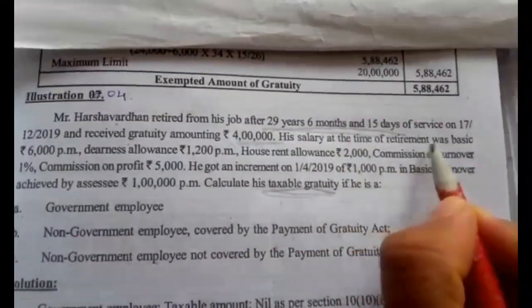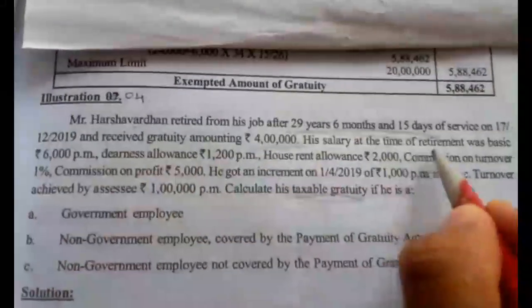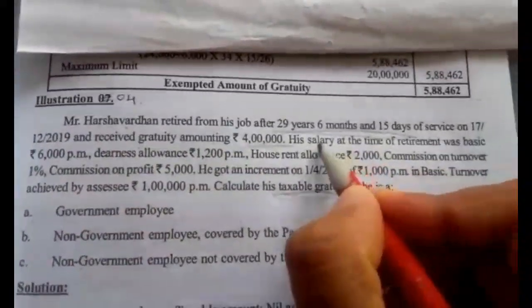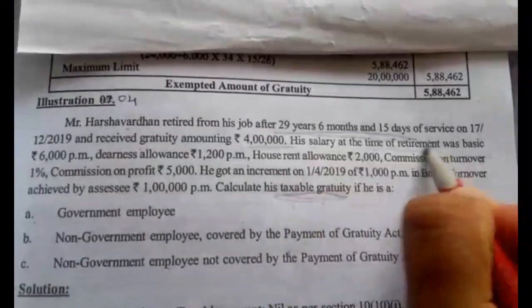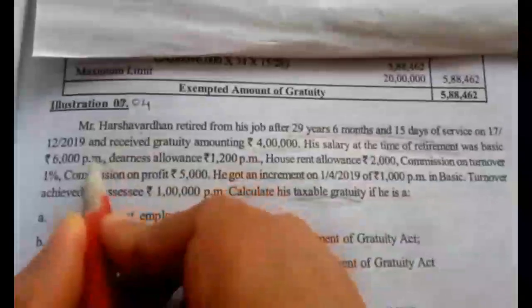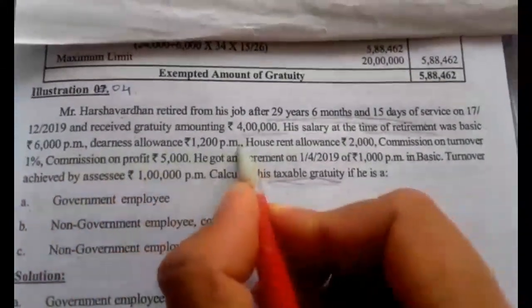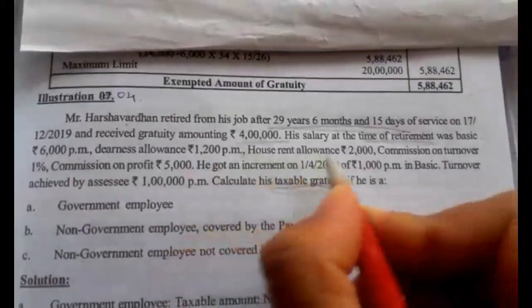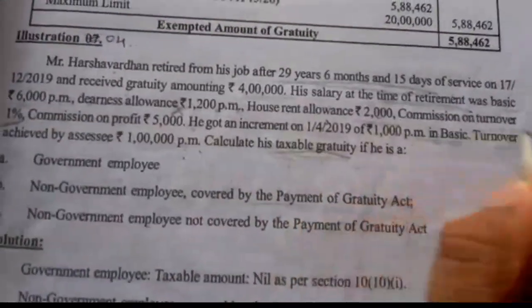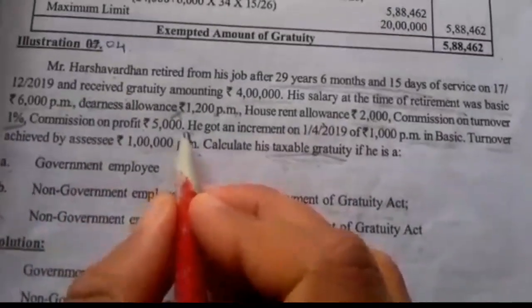His salary at the time of retirement was basic rupees 6,000 per month. So they have given his salary at the time of retirement. During the time of retirement he received basic 6,000 per month, dearness allowance 1,200 per month, house rent allowance rupees 2,000, commission on turnover 1%, commission on profit rupees 5,000.